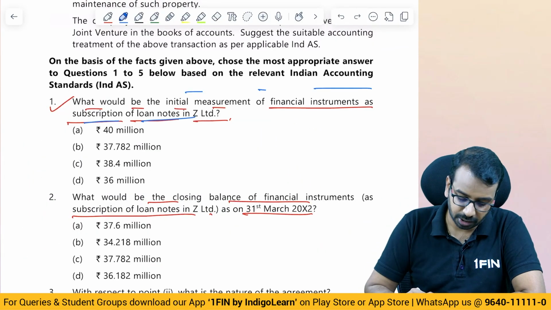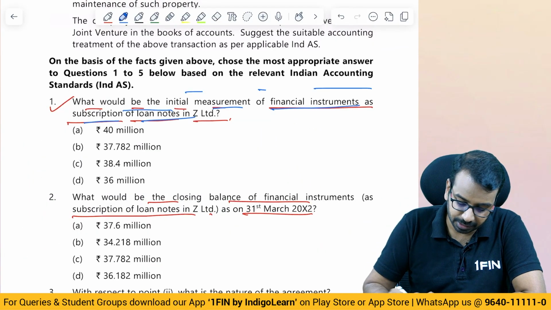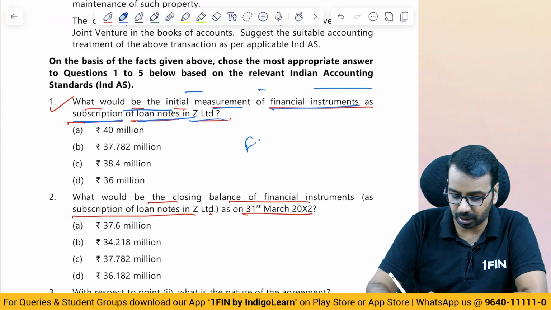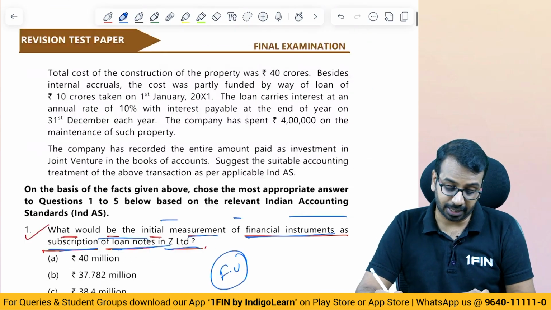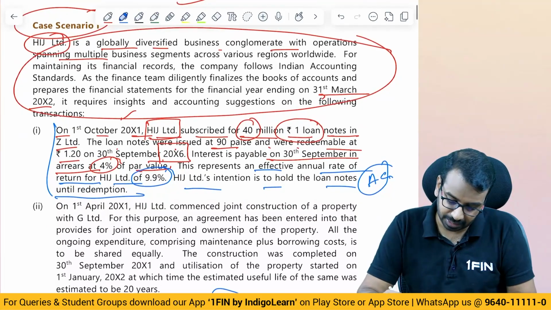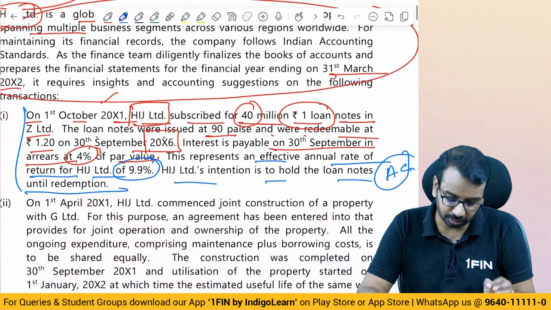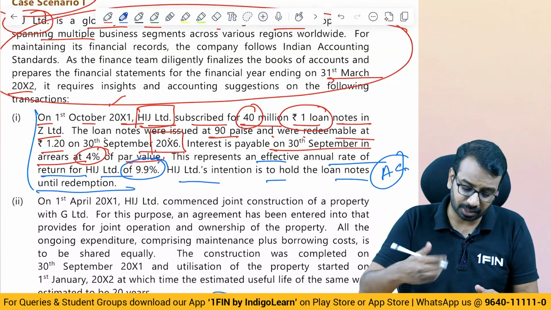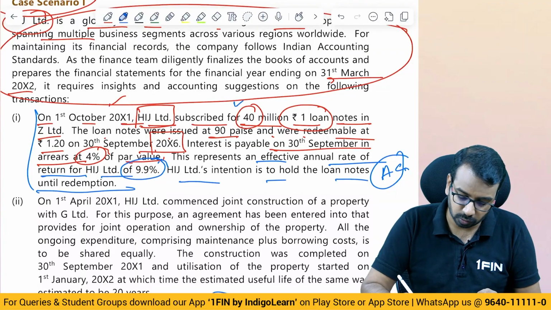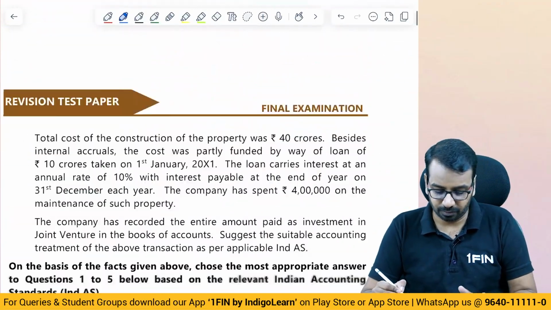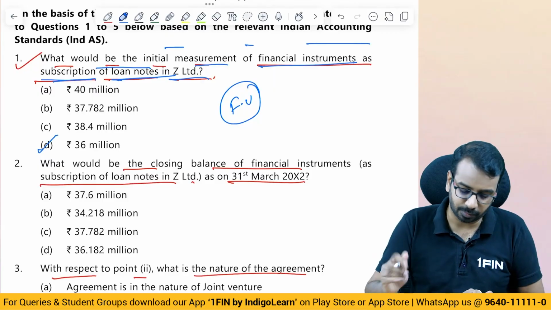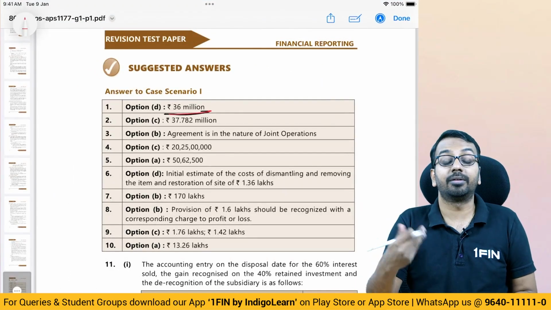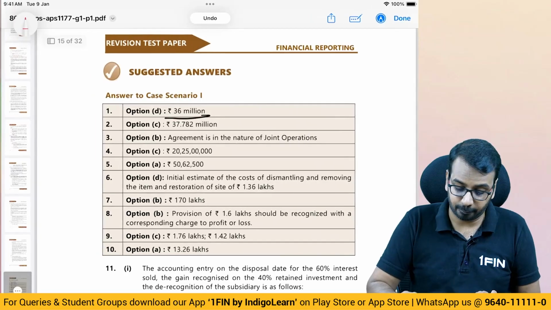Now, what is the first question? What would be the initial measurement of the financial instrument as subscription of loan notes in Z Limited? Now, this is to be done at fair value adjusted for transaction cost. Okay, it's a financial asset. Now, here there is nothing on the transaction cost. What is the fair value? Unless any other information is given, the transaction price itself will be the fair value. So, 40 million into 90 paise, we will record it at what? 36 million. So the first answer is 36 million. You don't need to even break your head on that, right?